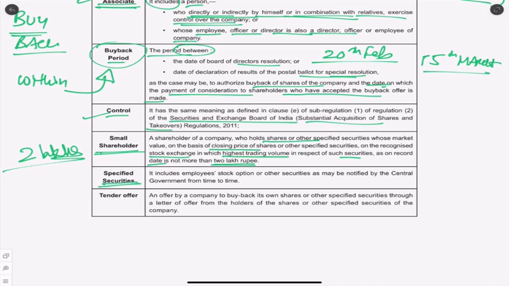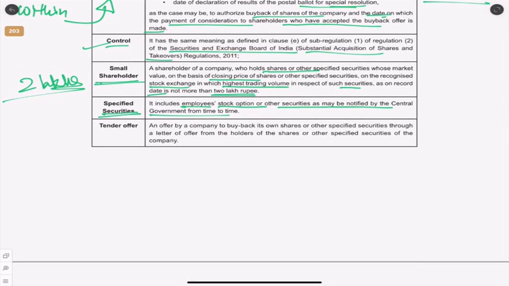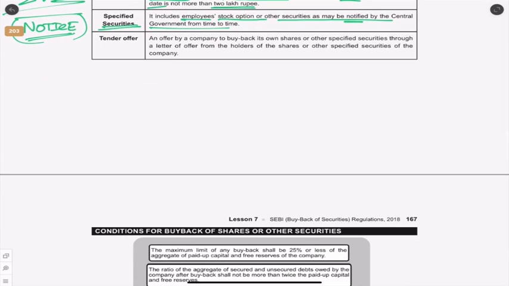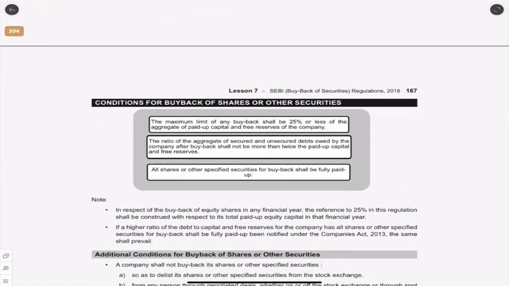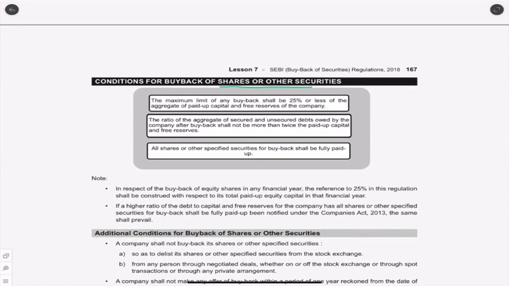Specified securities. It includes the employee stock option or other securities as notified by the central government from time to time. That is specified securities if there is any. If the central government notifies, they should give some notice that so and so securities are specified securities. We should know that. Tender offer. An offer by a company to buy back its own shares or other specified securities through a letter of offer from the holders of the shares or other specified securities of the company. That is tender offer.